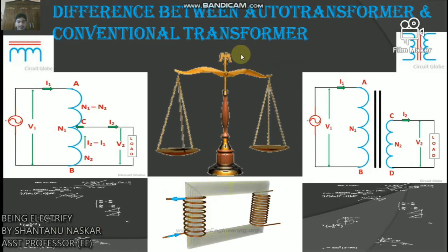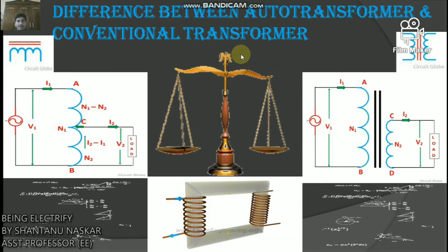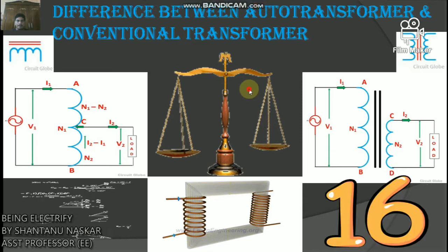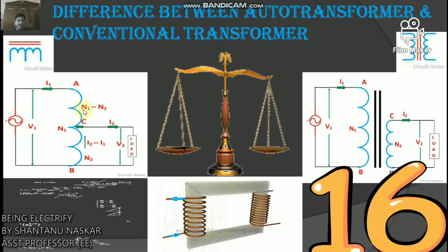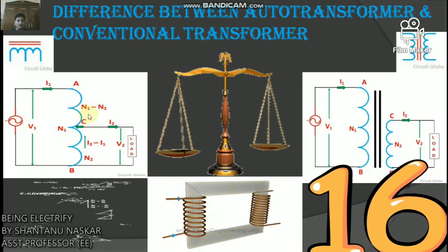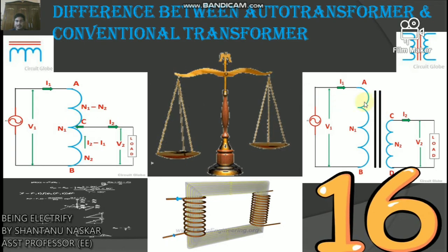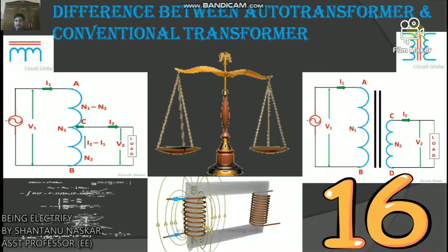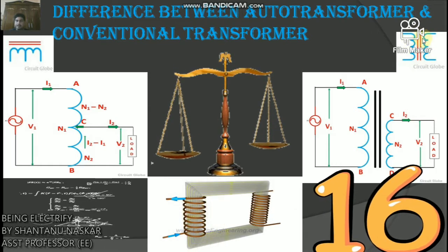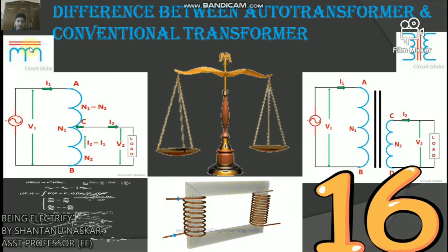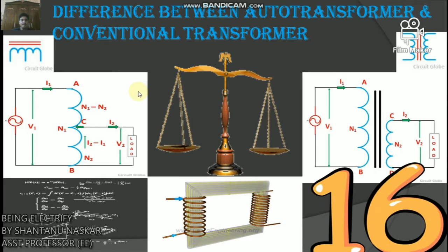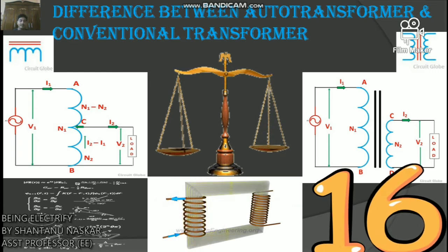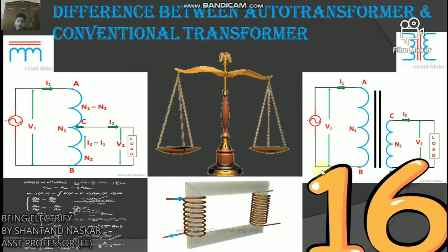Now we will discuss the difference between auto transformer and conventional transformer. So this is a circuit diagram of an auto transformer and this is a circuit diagram of a transformer. This is a symbol of a conventional transformer and this is a symbol of an auto transformer. I will describe 16 differences between auto transformer and transformer.